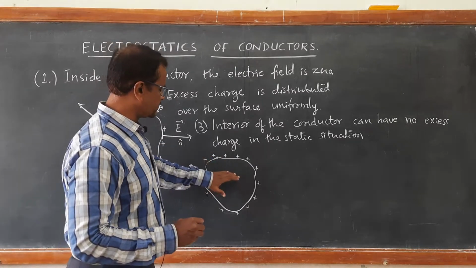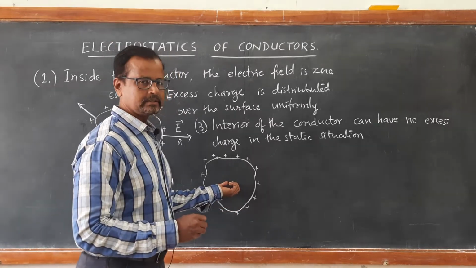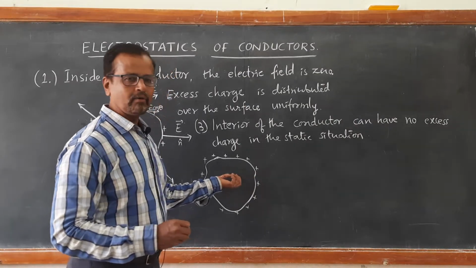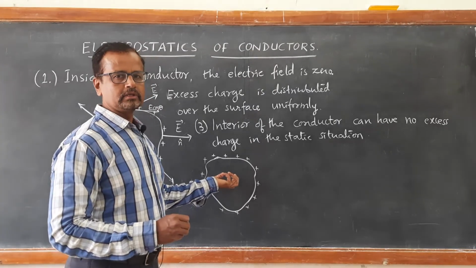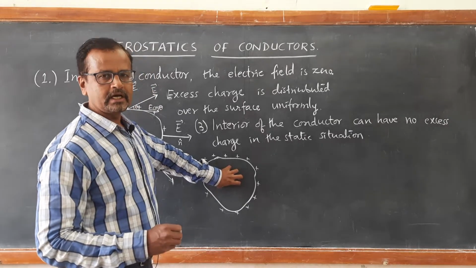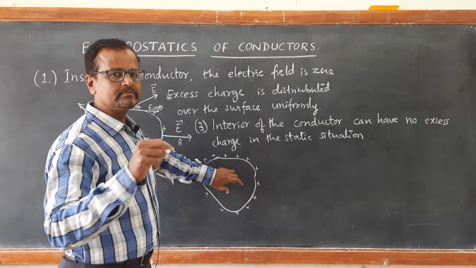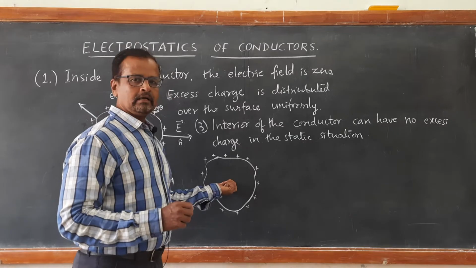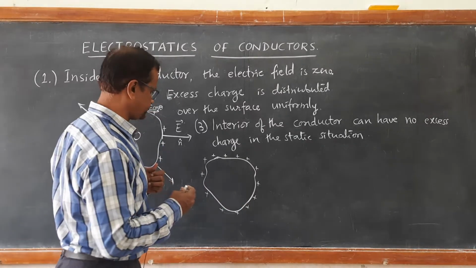So, if you calculate the total charge present inside any volume of this solid conductor, it is going to be 0, because the net total number of positive and negative charges inside that limited volume is 0. As a result, net charge is 0 and electric field is also 0.